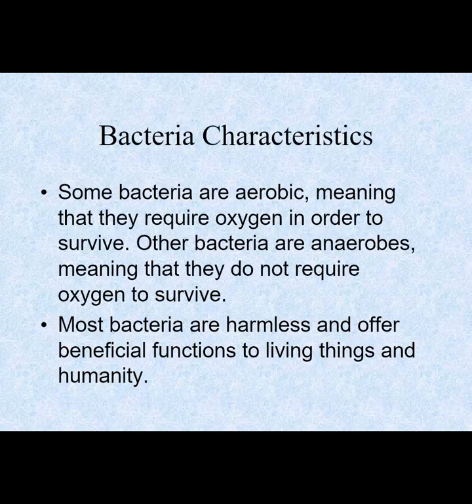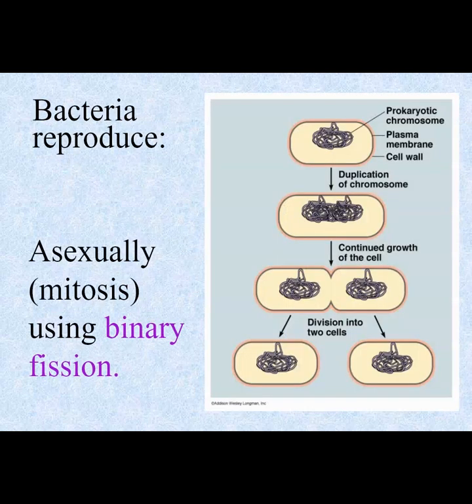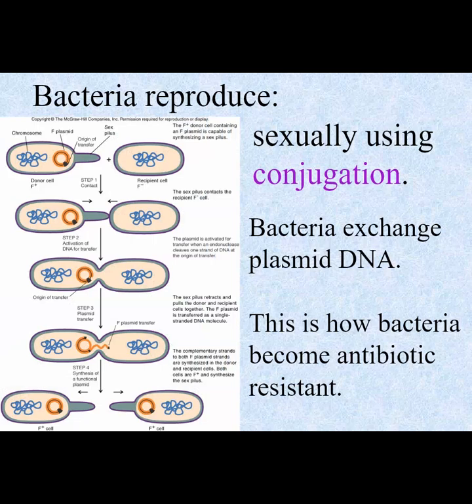Bacteria characteristics. Some bacteria are aerobic, meaning that they require oxygen in order to survive. Other bacteria are anaerobic, which means that they do not require oxygen to survive. Most bacteria are harmless and offer beneficial functions to living things and humanity. Bacteria contain a single circular piece of DNA, tiny circular pieces of DNA called plasmids, and ribosomes. Bacteria reproduce asexually by binary fission and sexually using conjugation. Bacteria exchange plasmid DNA. This is how bacteria become antibiotic resistant.